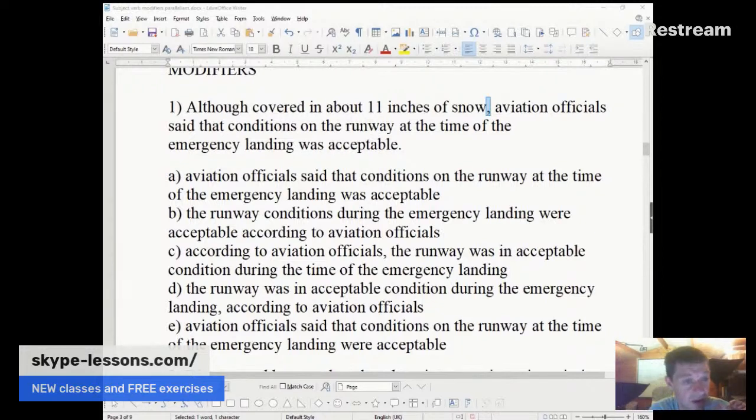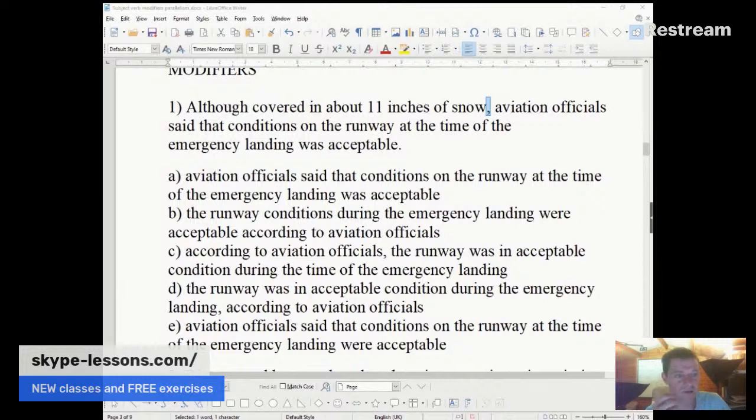In D, we've just got the runway was. So we've got the runway as the subject of the main clause in D. And by the way, we did in C as well, but we've just moved the main clause further away from the starting incomplete thought. Okay, and in E, we've got aviation officials said. Okay, so when we start a sentence with although covered in 11 inches of snow, notice that we've got this verb covered. However, notice that covered has no subject, no overt subject sitting before it, yeah?